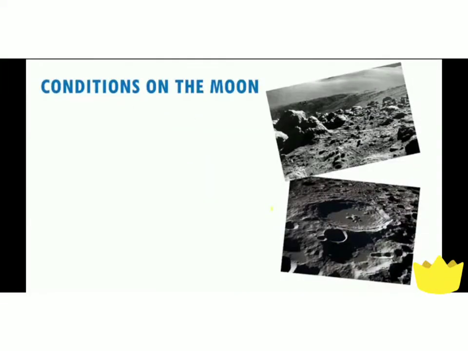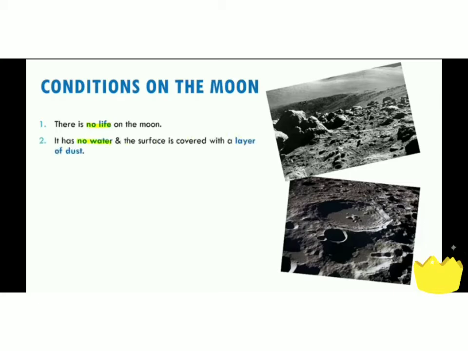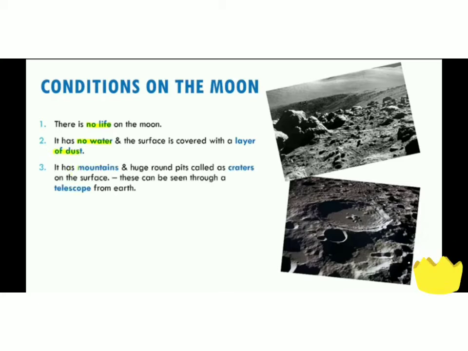Let's see the conditions on the moon. The surface of moon is made up of rocks and dust. There is no life on the moon. It has no water and the surface is covered with a layer of dust. It has mountains and huge round pits called the craters on the surface. These can be seen through a telescope from Earth.